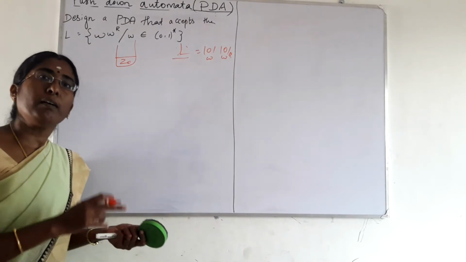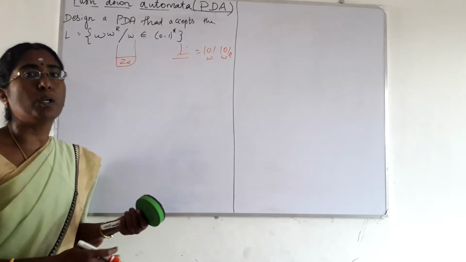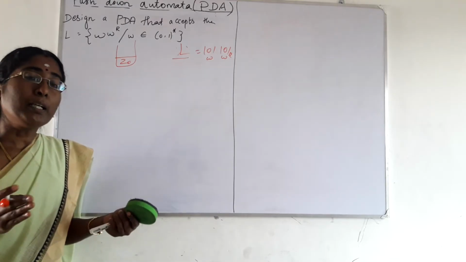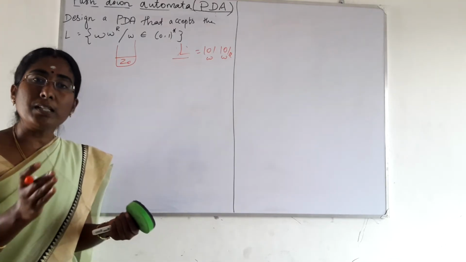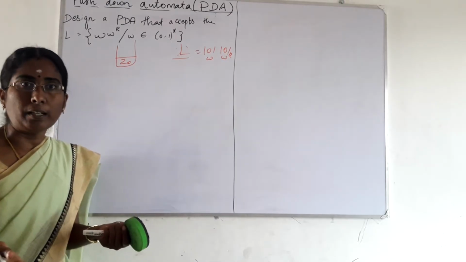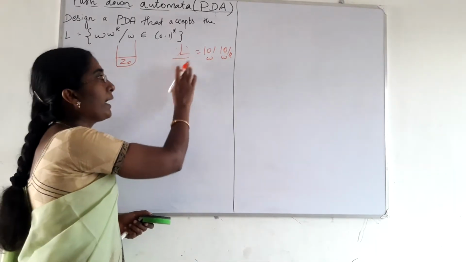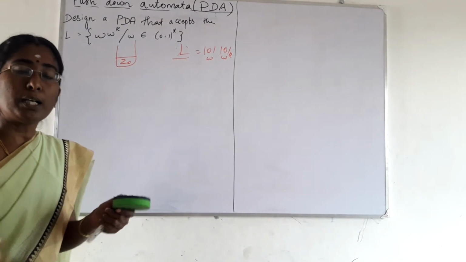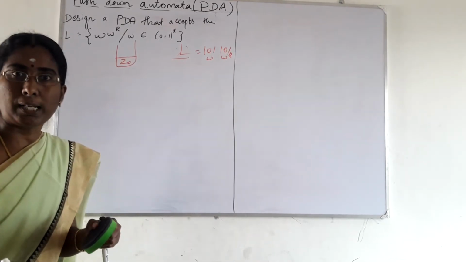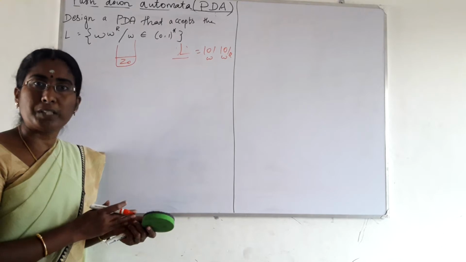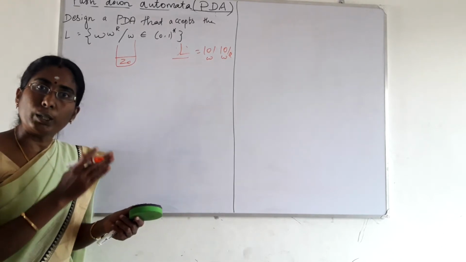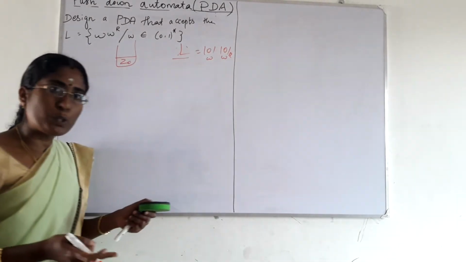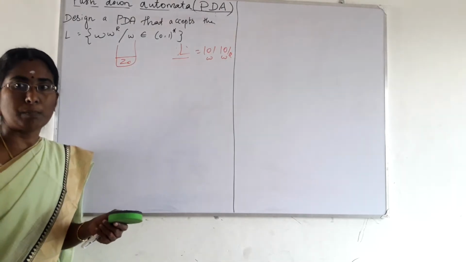And the push-down automaton guesses after reading this one that this may be the middle of the string, and proceeds till the end. But it does not reach the proper end, that is, it neither accepts nor rejects, because it is a wrong guess. Again it comes back and sees the next input symbol 0. That is again compared with the top of the stack and pushed onto the stack. Again it guesses it may be the middle of the string and proceeds, but it is not a proper guess. Again it comes to the same input tape, reads the third symbol and pushes it onto the stack. Like this it may proceed up to the last symbol.